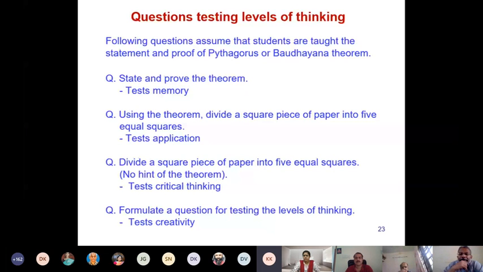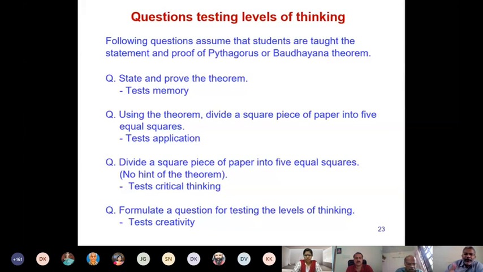Yeah. So there are some questions in the chat box. Is there any direct relation between levels of thinking and difficulty levels? Yes, obviously. Remembering is generally considered easy level. And application is more difficult. Critical thinking is more difficult.